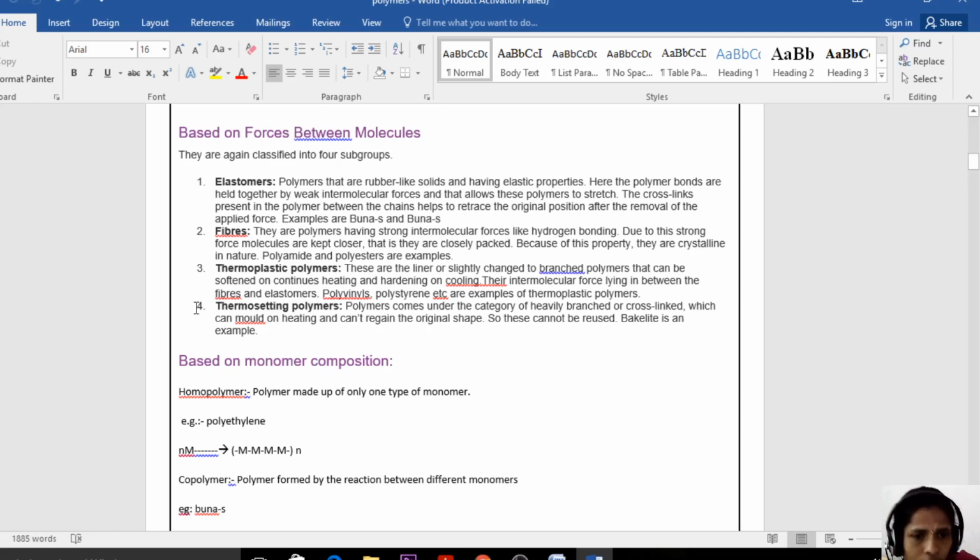That is the difference between thermoplastics and thermosetting plastics. We have seen many examples in the previous class, so this is just revision, and I am just giving the important points of the classification.